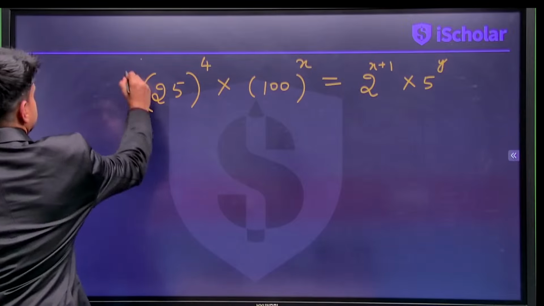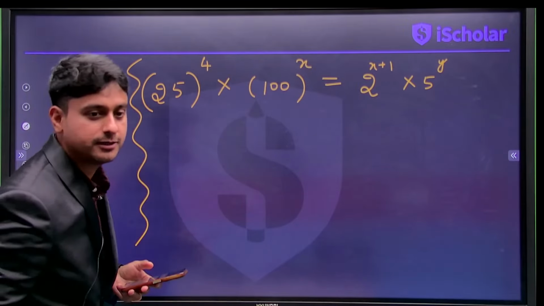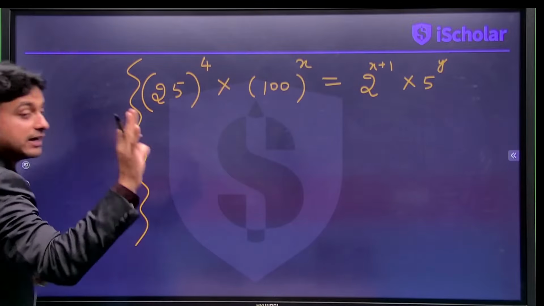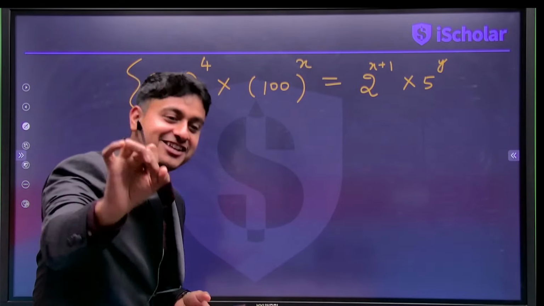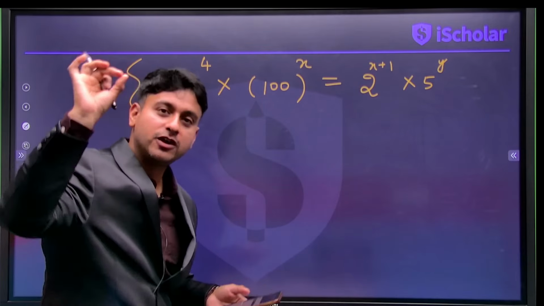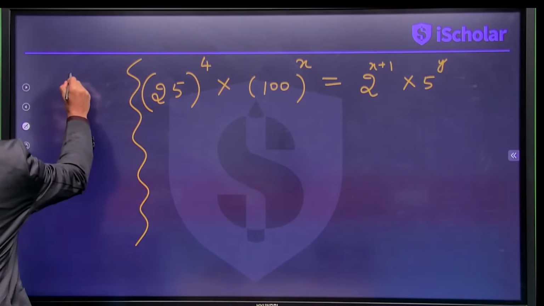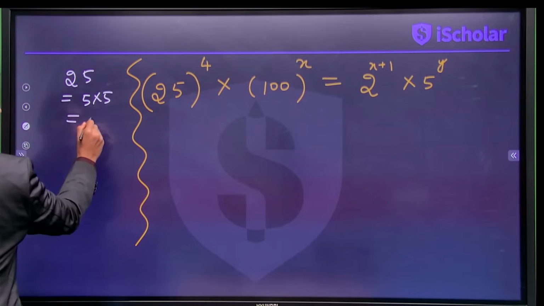Okay guys, so let's understand this very interesting concept here. So 25 to the power of 4, right? So again, prime factorization. Whenever I'm giving you a concept, that's valid for each and every question possible from that particular topic. So what is 25? 25 is 5 into 5, that's 5 square, right everybody?